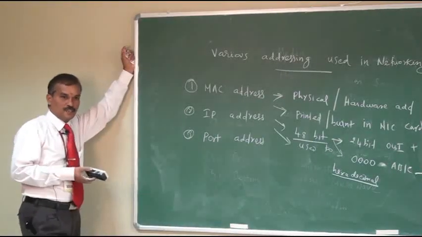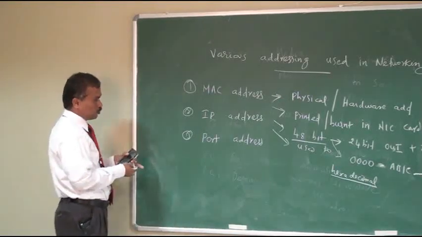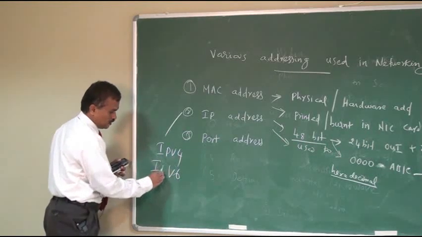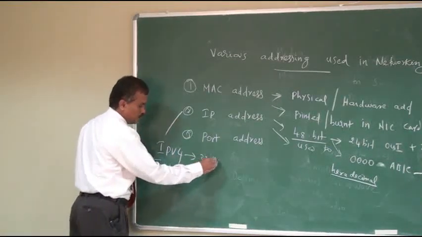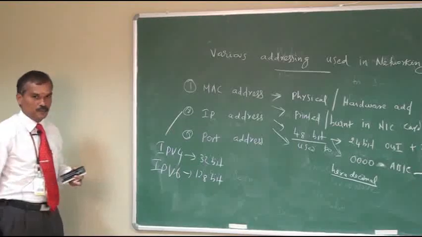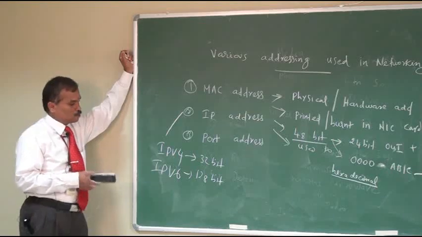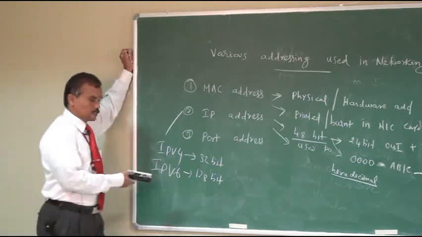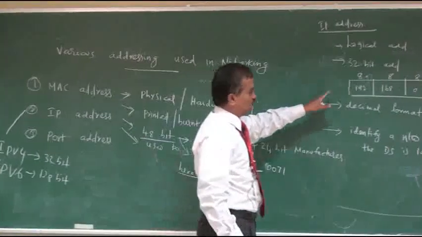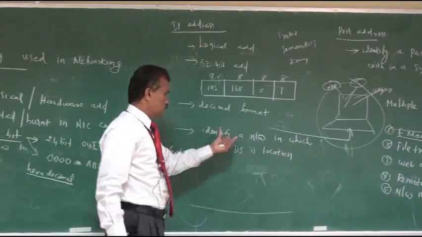Then the next one is called the IP address. There are two versions of IP address: IP version 4 and IP version 6. Version 4 is a 32-bit IP address and version 6 is a 128-bit IP address. Normally we use the 32-bit IP address, which is used to identify the network in which the destination system is located. This is the IPv4 address. Already I told you that there are 4 octets. Each octet consists of 8 bits and the number is printed in decimal format. So this is used to identify a network.